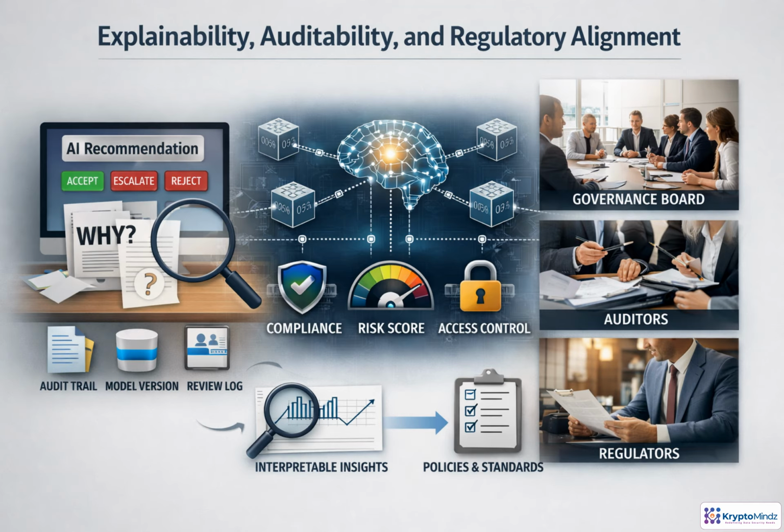In enterprise blockchain, an AI recommendation is not enough on its own. Teams need to know what evidence was used, which model version produced the output, who reviewed it, and why the final action was accepted, rejected, or escalated. That record is the bridge between automation and accountability. For high-risk decisions, favor interpretable signals and documented reasoning. If auditors, regulators, or governance boards cannot reconstruct the decision, the control is not mature enough.